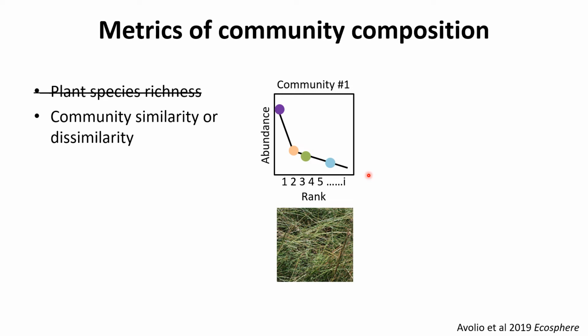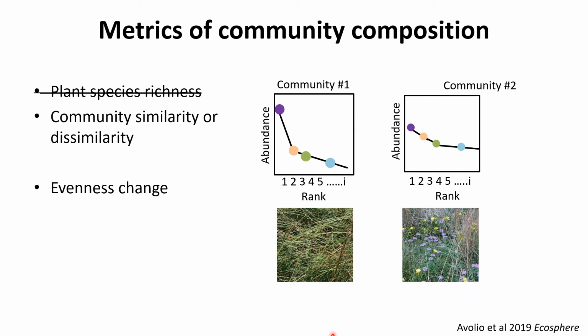And this is just an example photo of some plots that I work in, a grassland system, where we see a dominant grass species as well as a few subordinate or rare forb species in the system. We might compare that to another community, either at a different time point or in our global change treatments, and we could see a variety of different ways these communities could change.